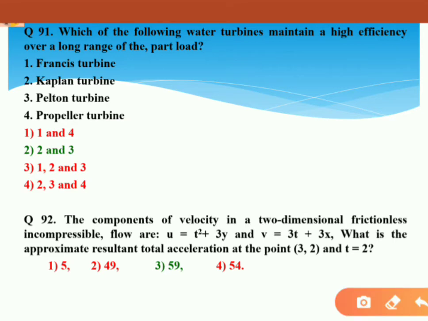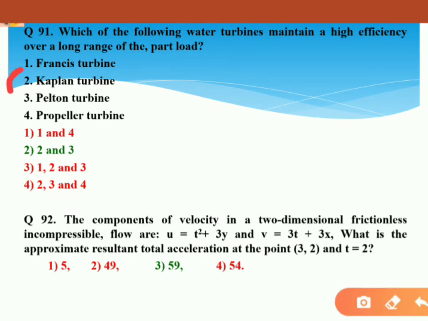The components of velocity in a two-dimensional frictionless incompressible flow are U and V, which are given. What is the approximate resultant total acceleration at the point 3, 2 and t equals 2? So let's see. For acceleration in the x direction, we know d.